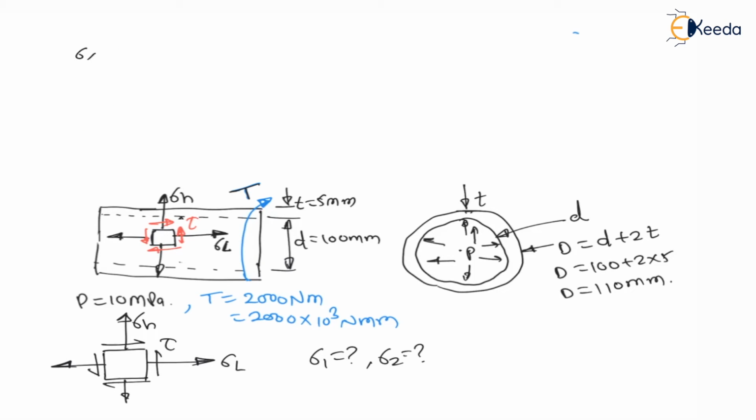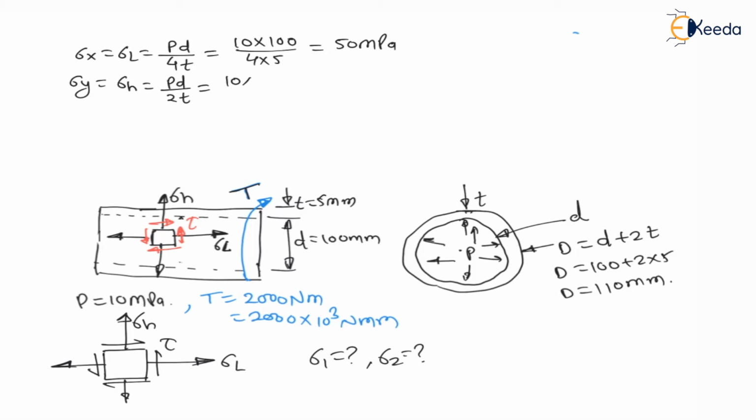First we will calculate sigma x, which is nothing but sigma L, the longitudinal stress for a cylindrical pressure vessel, which is P D divided by 4t. Here P is inside pressure, D is inside diameter, divided by 4 into t, which is 5. If I put all values, I will get 50 MPa. This is the stress along x direction, which is longitudinal stress. The stress along y axis is the hoop stress, P D divided by 2t, which is 10 into 100 divided by 2 into 5, equal to 100 MPa, which is sigma y.